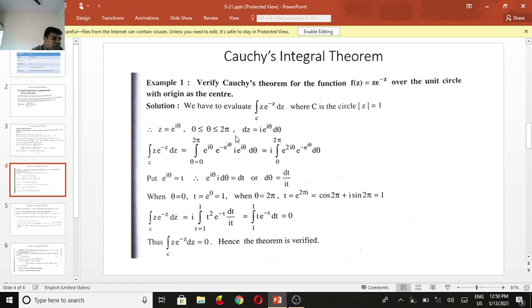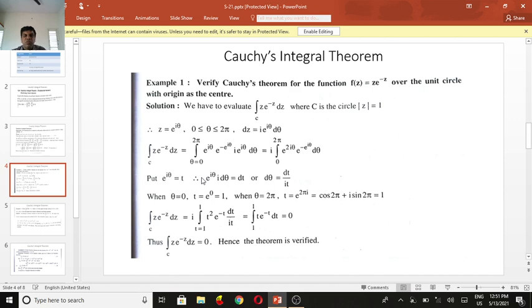Differentiating again, we get dt equal to i e^(iθ) dθ. Now t is known, so dθ is equal to dt divided by it. I replace e^(iθ) with t, so dθ should be equal to dt divided by it.